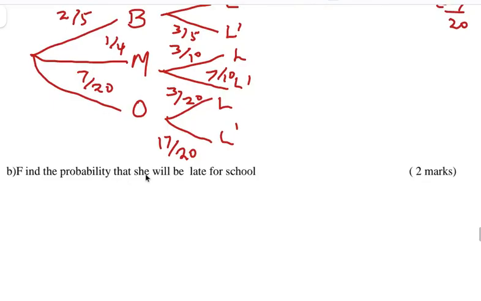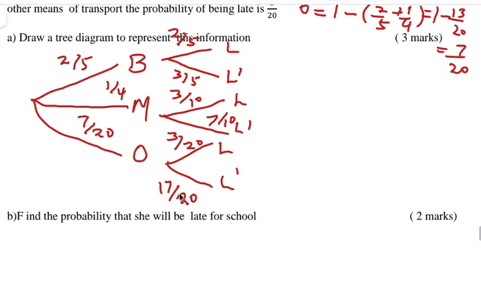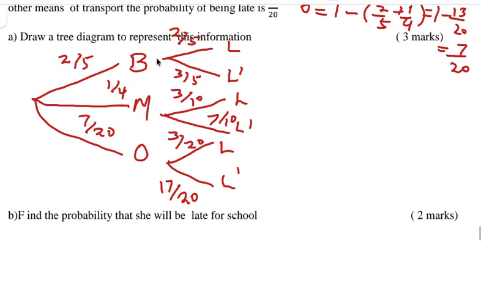The question says find the probability that she will be late for school. So before starting the question, know the number of outcomes. So how many outcomes do you have? Kuna moja BL. BL yamaanisha atatumia bodaboda lakini atachelewa. BL prime atatumia bodaboda lakini hatochelewa. ML atatumia matatu atachelewa.